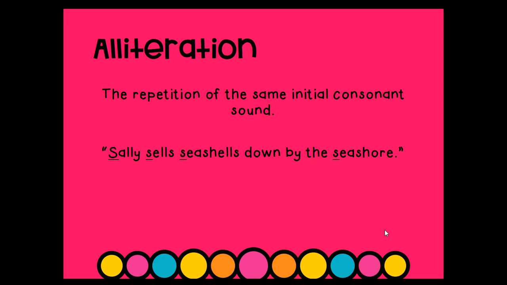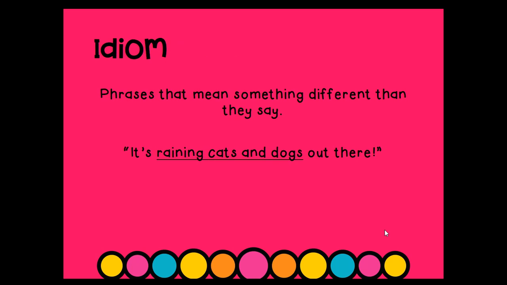Alliteration is the repetition of the same initial consonant sound. An example of this is, Sally sells seashells down by the seashore. An idiom is a phrase that means something different than what it says. An example of this is, it's raining cats and dogs out there.